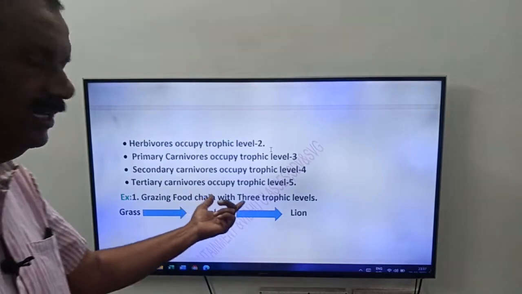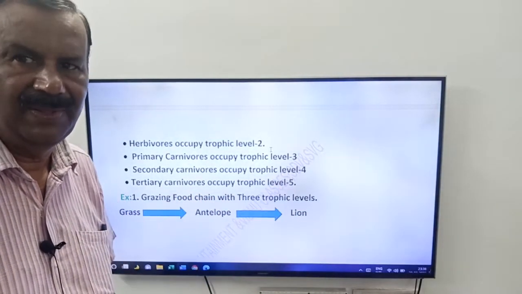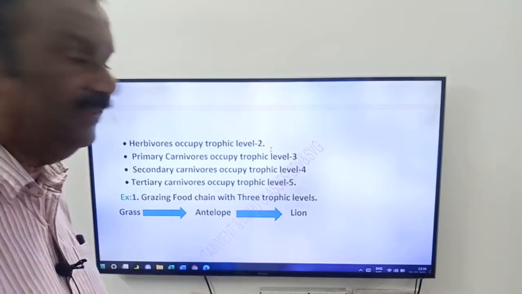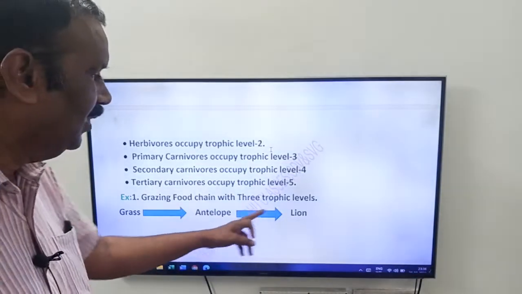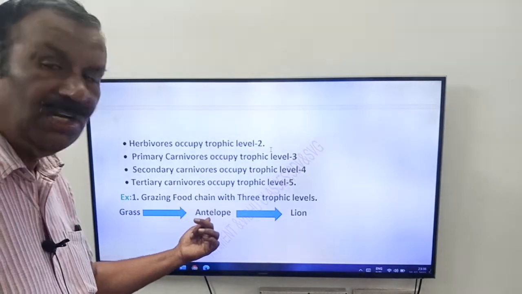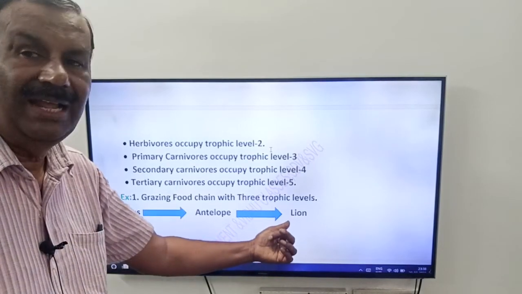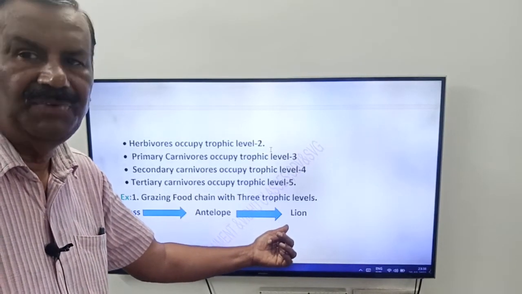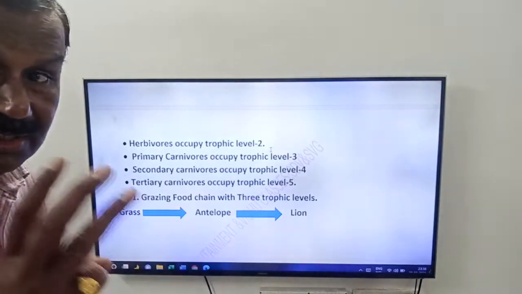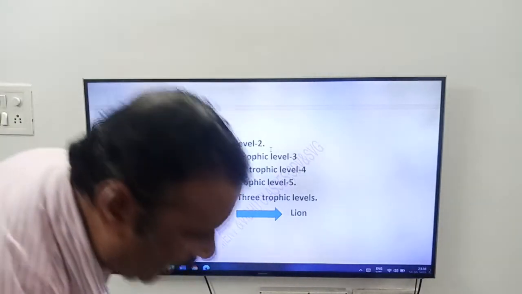Here I am giving some examples. Grazing food chain with 3 trophic levels: grass, antelope, lion. Grass occupies the first trophic level. Antelope occupies the second trophic level, that is herbivores or primary consumers. Lion is the third trophic level, a tertiary consumer or predatory animal. This is the example for 3 trophic levels: grass, antelope and lion.